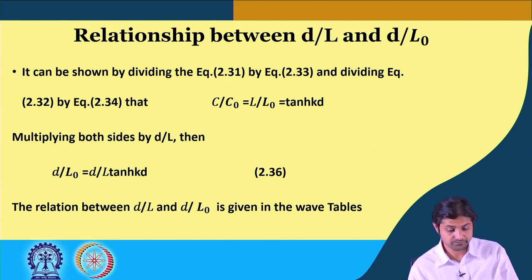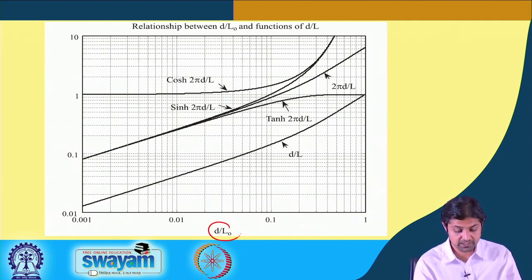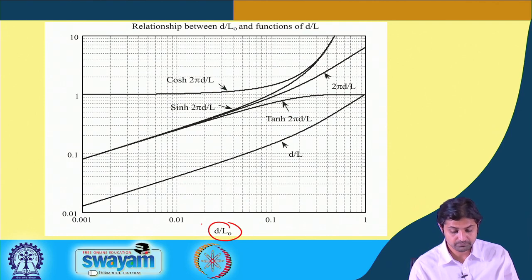So this is the curve which denotes the relationship between d by L and d by L naught. The right hand side shows d by L naught.